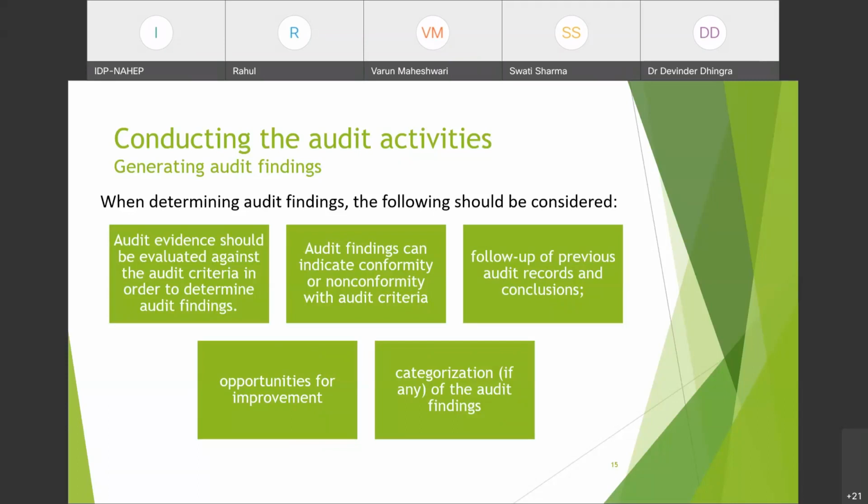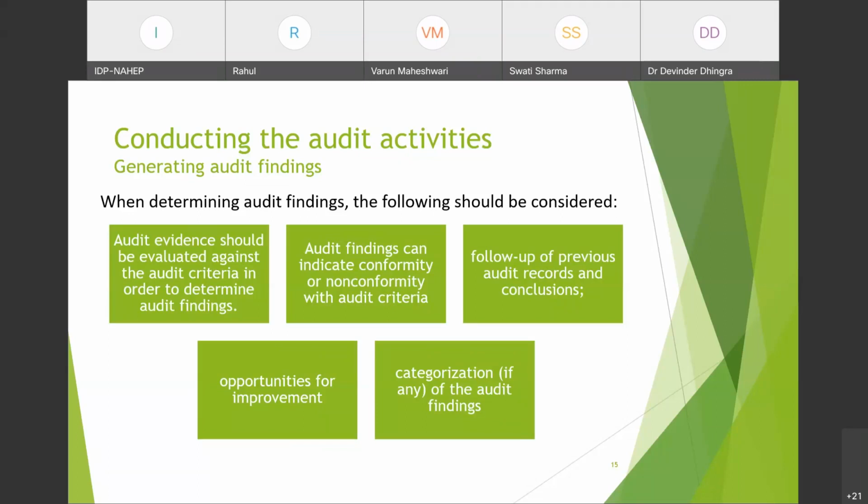Follow up of previous audit records and conclusion. So while generating audit findings, you have to mention, if there were findings from earlier audit records, how they are closed, how they are doing it. It should come into your audit findings, and any related conclusions shall be there, whether the old findings are being met or not, whether they have been able to cope with them or not.